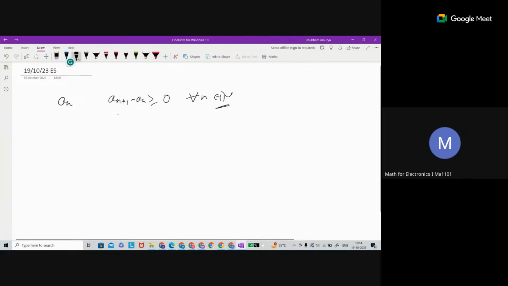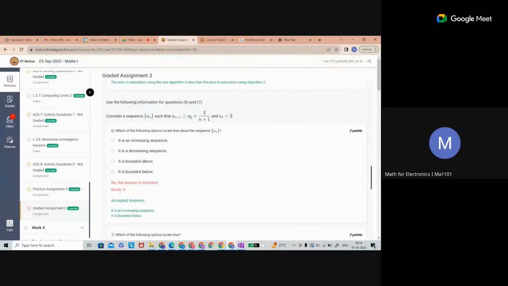This is happening, right? It is very easy to see that on the left side, it is 2 upon n plus 1, where n is always positive. So the whole thing is always greater than or equal to 0, even strictly greater than 0. So that's why this is an increasing sequence.